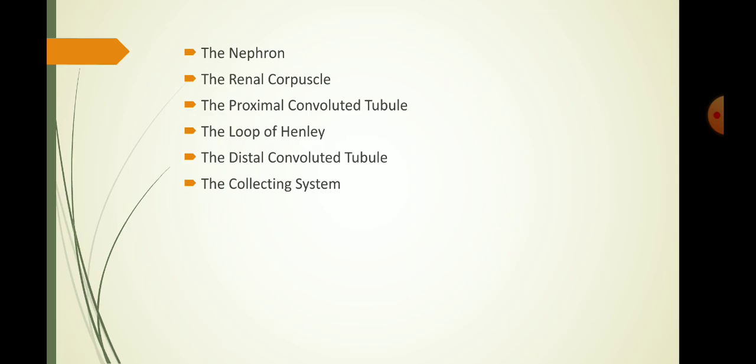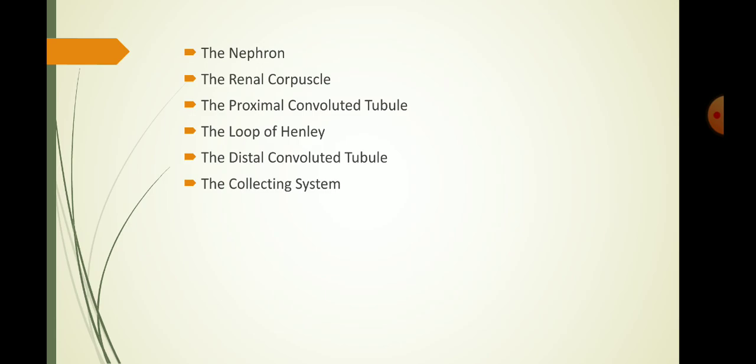The cells of the distal convoluted tubule close to the glomerulus are tall. Their nuclei are clustered together, called the macula densa. These are closely associated with smooth muscle fibers.